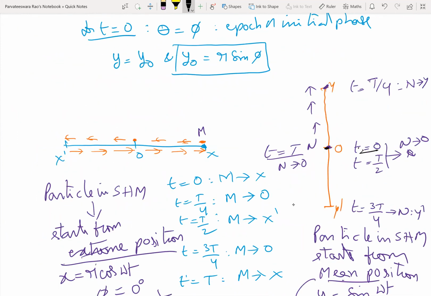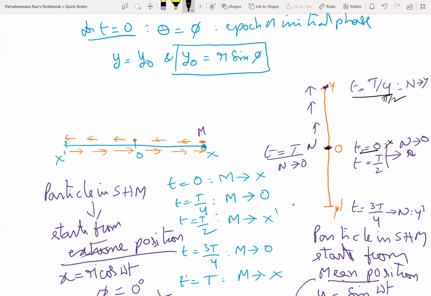At t equal to 0, the particle is at x and n is at O. At t equal to T by 4, n comes to y. T by 4 means pi by 2, correct.